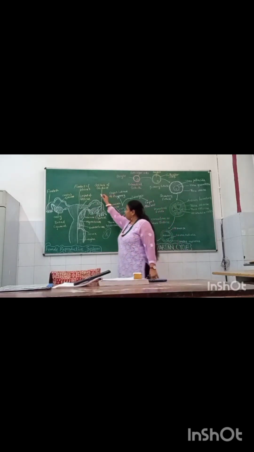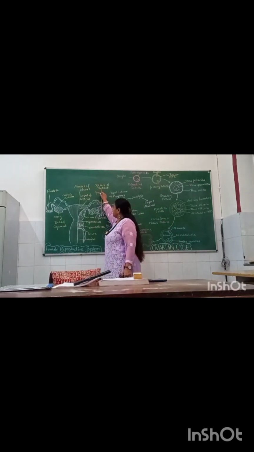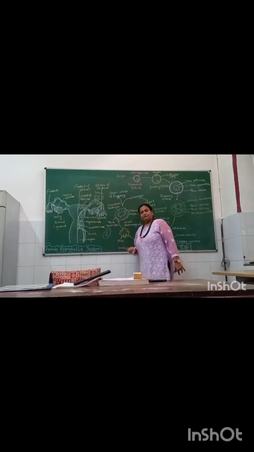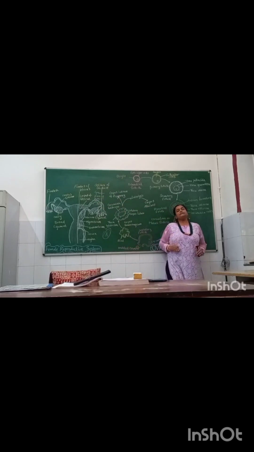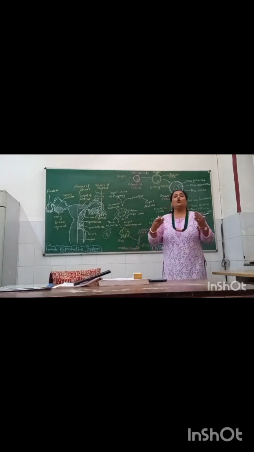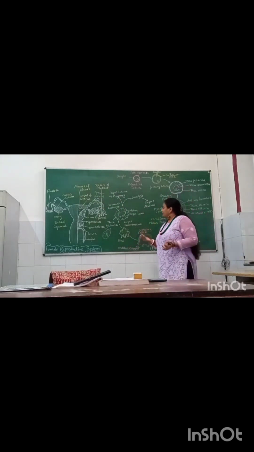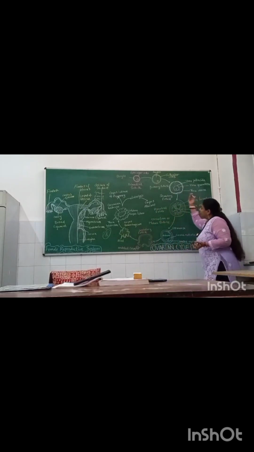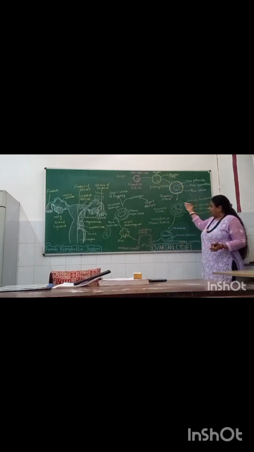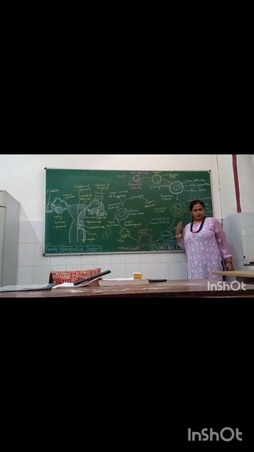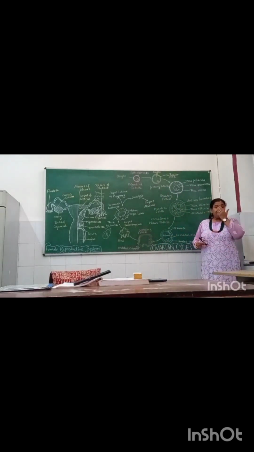Number one is a growing stage, another one is a resting stage, and the third one is an atretic stage. Under the growing stage, you see all the follicles in growth, like from the primordial, primary, secondary, pre-antral and Graafian, and so on and so forth.